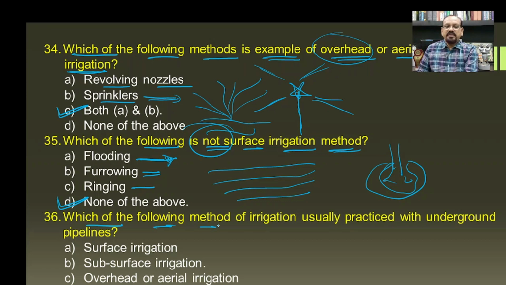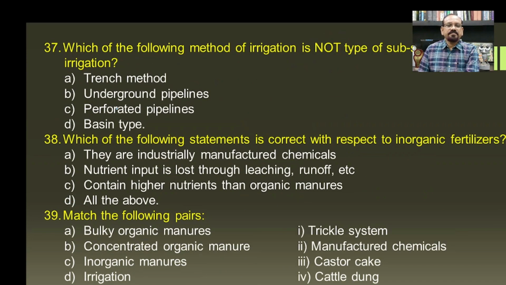Then which of the following methods of irrigation is usually practiced with underground pipelines? Means irrigation but with the help of underground pipelines. Surface irrigation is without pipeline, then subsurface irrigation is with pipeline, then overhead irrigation is without pipeline, drip and trickle are without, and hence B will be the correct answer for this question.